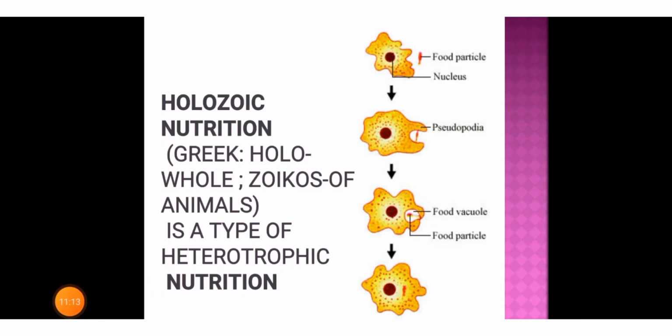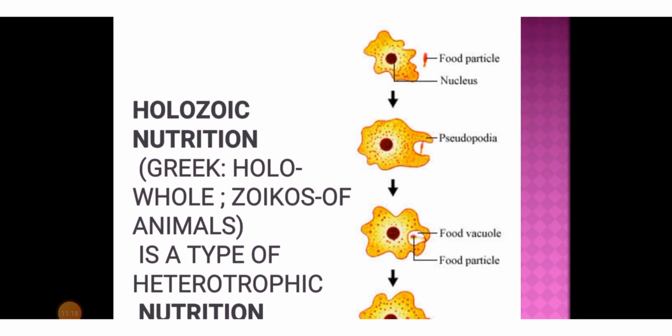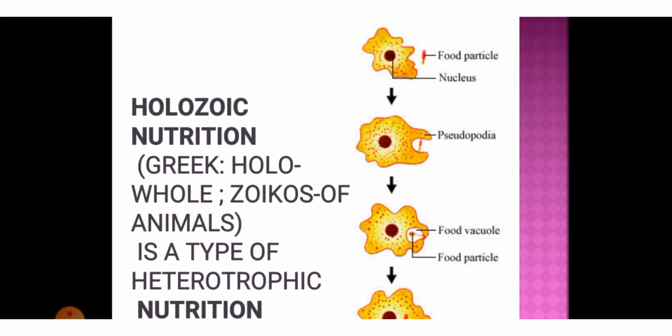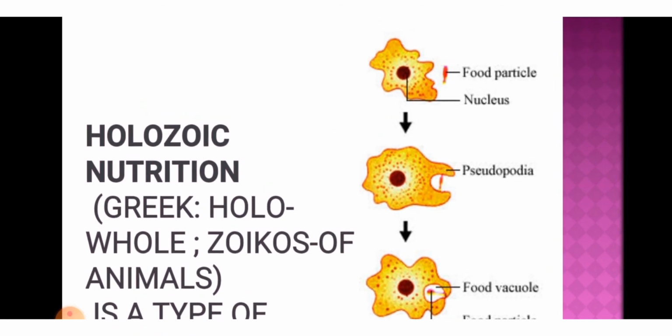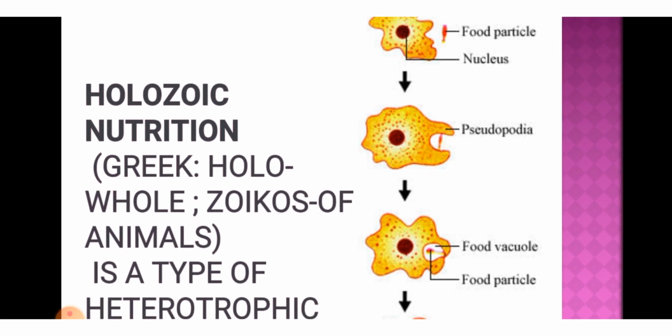Now, the amoeba is a single-celled organism. How is this amoeba eating, how is it taking nutrition? When the amoeba comes in contact with a food particle, it surrounds the food using the pseudopodia, singular pseudopodium and plural pseudopodia. Now the pseudopodia engulf this reddish food particle, and you can see the nucleus. The pseudopodia engulf the food and form the food vacuole.